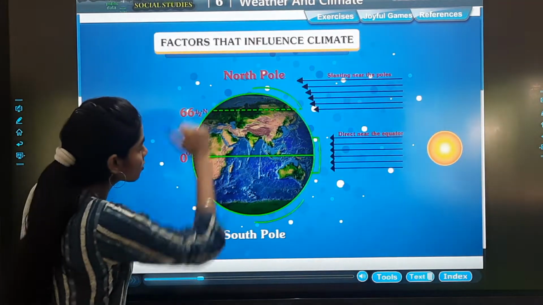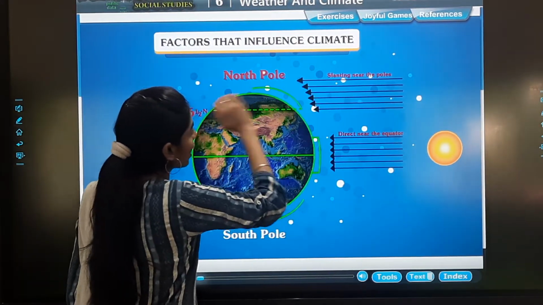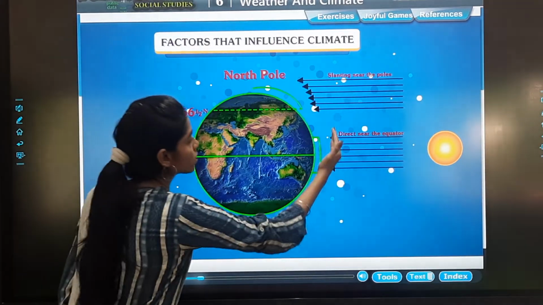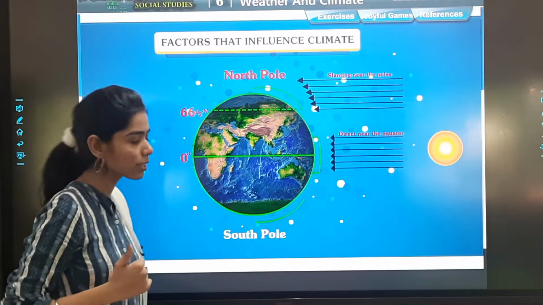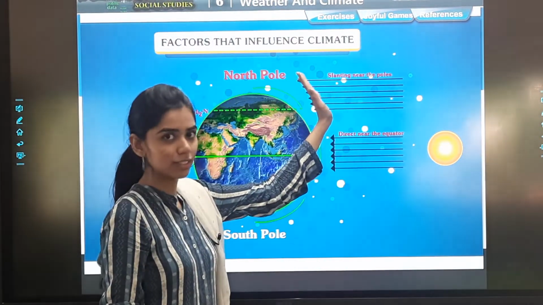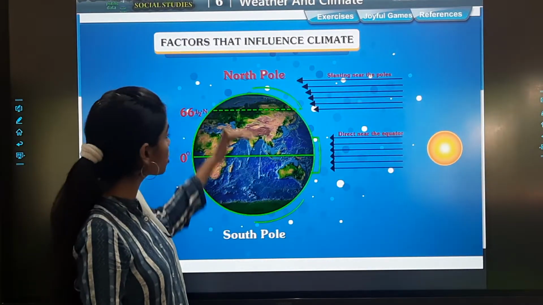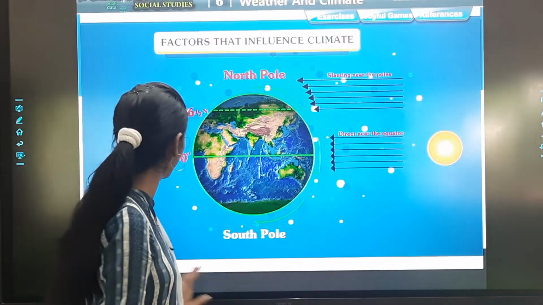Now look at the North Pole. What do you see? The slanting lights are coming. This one was direct and straight, so the sun rays were also straight. And if we talk about the North Pole, it is in slant. Because of which there is a change in the weather and the climate.